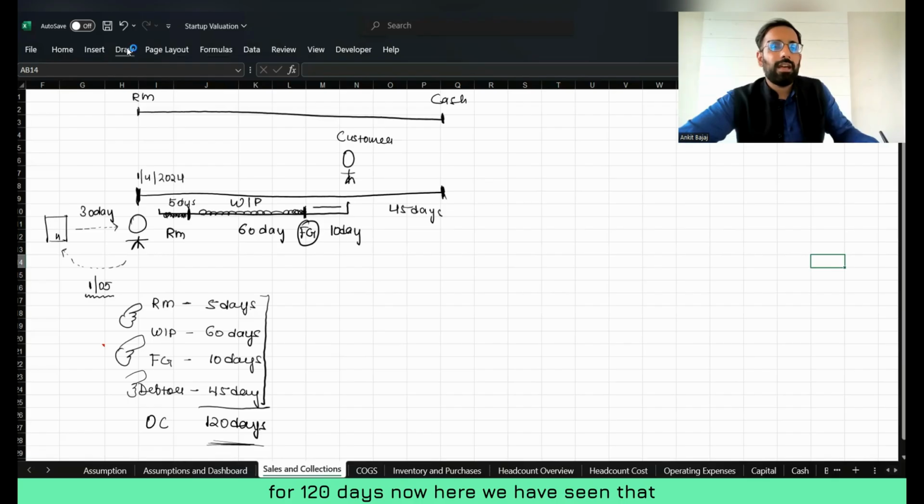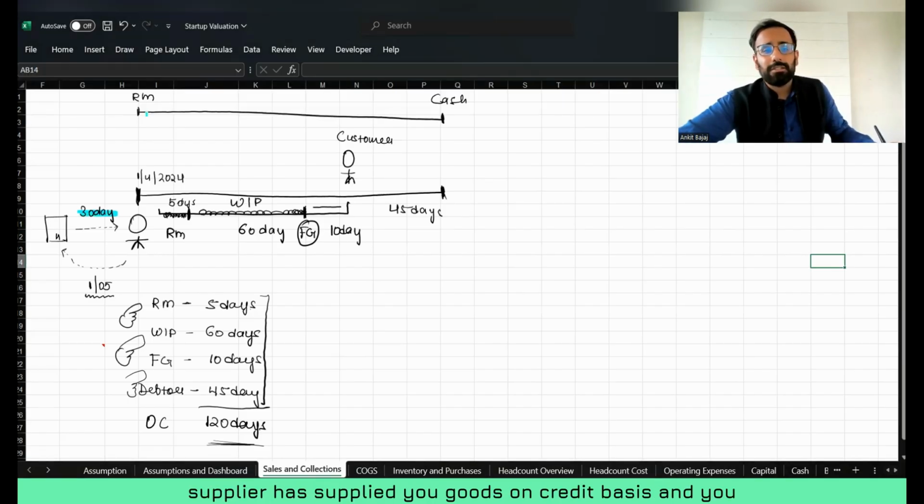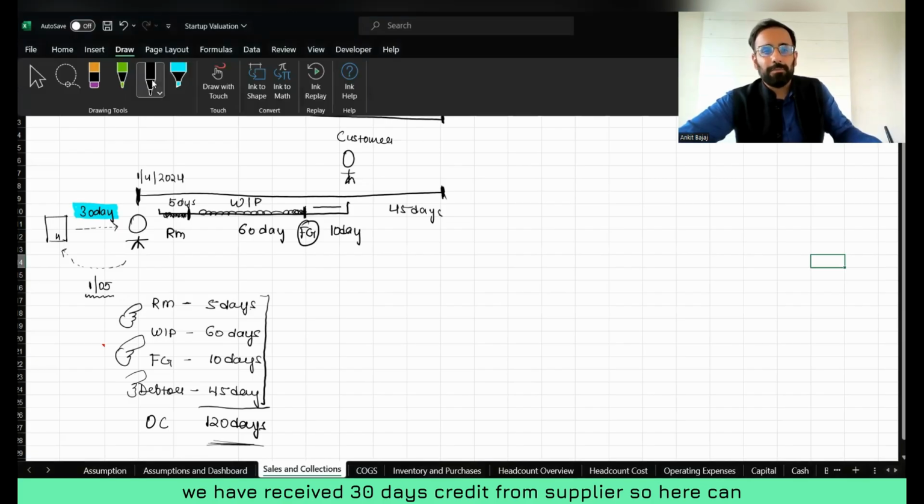Now, we have seen that the supplier has supplied you goods on a credit basis and you have received 30 days credit from the supplier. So here, can we calculate the net operating cycle?